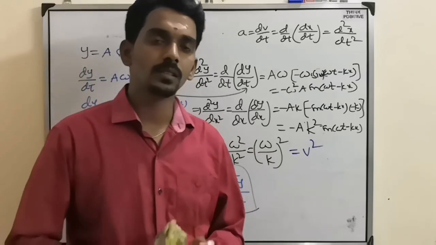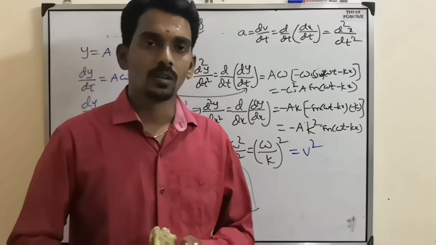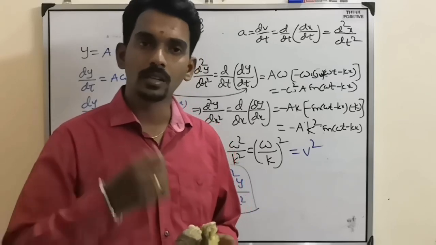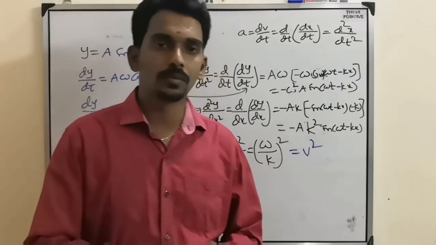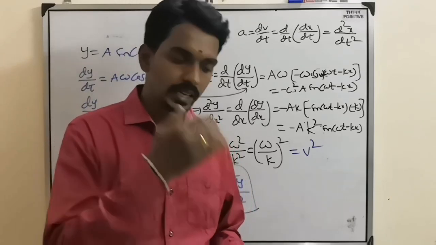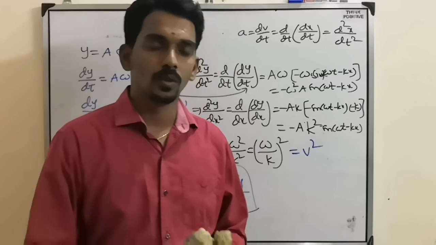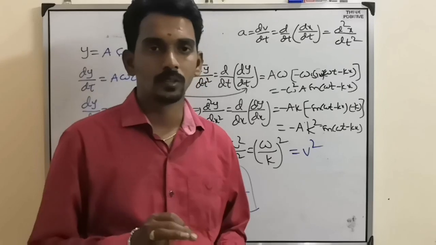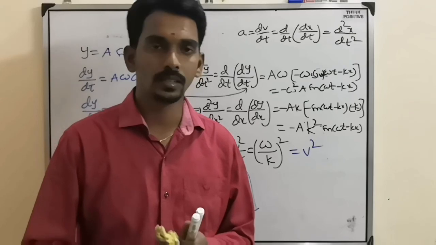In the coming class we will study something new, called the speed of longitudinal wave and the speed of transverse wave. This is the general wave equation. When you take one specific example like a sound wave, which is a longitudinal wave, what is the speed in gas, in solid, in liquid? In the same way, for a transverse wave, the example we are considering in this chapter is a transverse wave on a string. What is the velocity of that wave? Those things we'll study in the coming class.